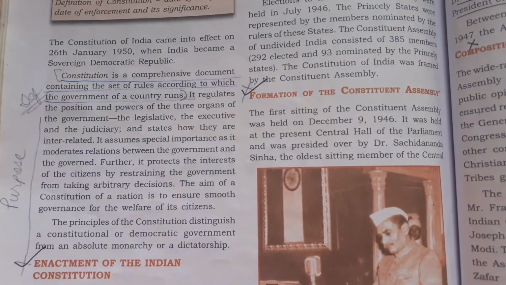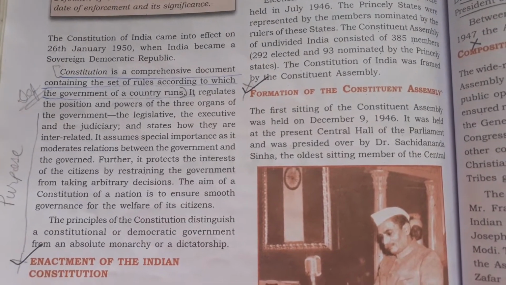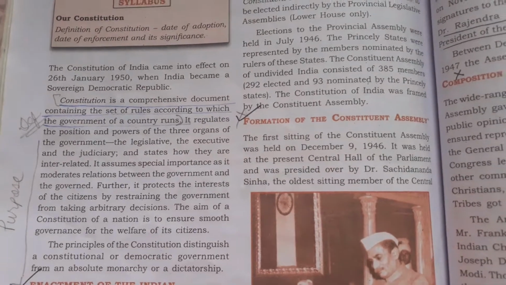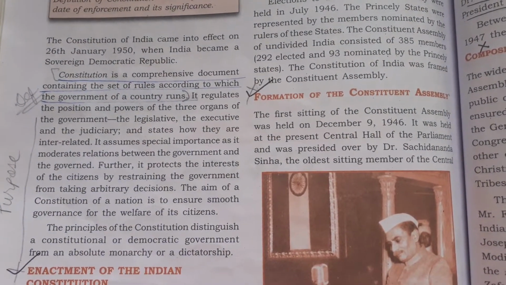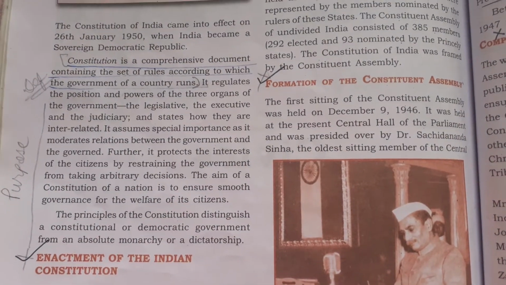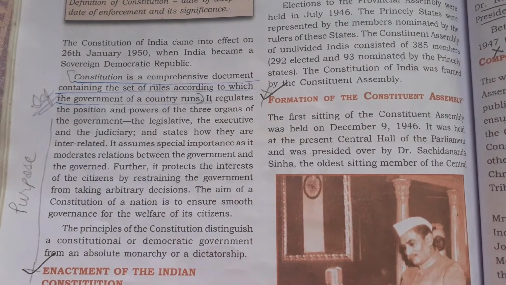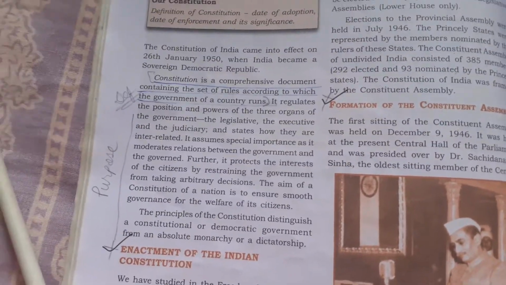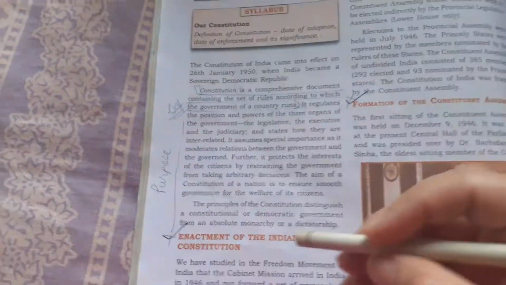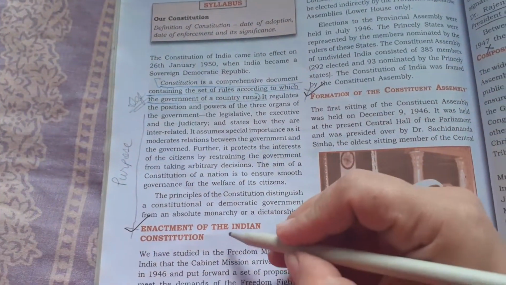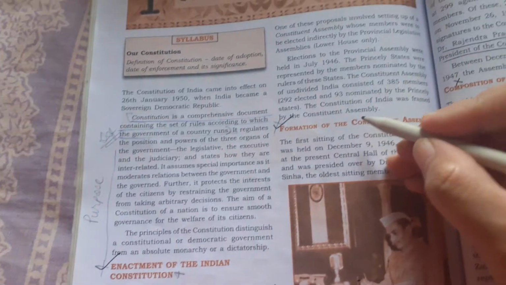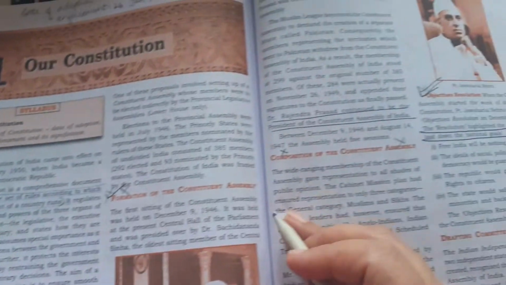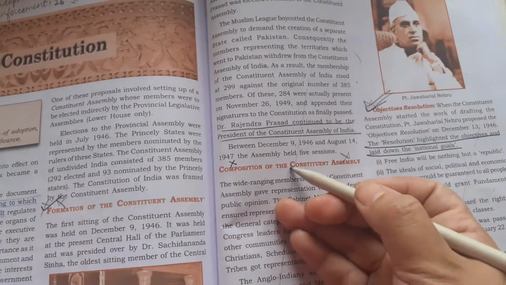So you can mark the first paragraph or the first introductory part. It is the definition of the constitution, right? So it is in syllabus. Now, enactment of the constitution, I'll just tell you. This part is not in syllabus anymore, right? Formation of Constituent Assembly is not there. Composition of Constituent Assembly is not there.